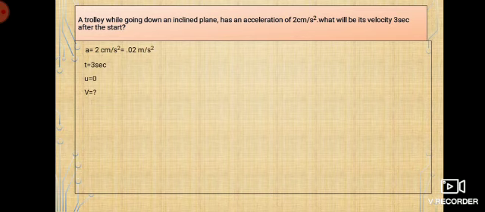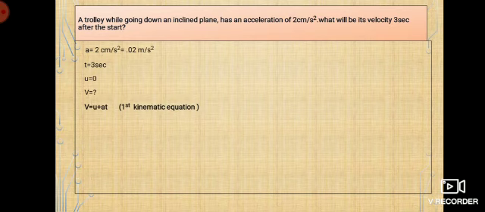I've got t. So if I've got t, the third equation of motion, there is no t at all. So then I'm left with first and second equations of motion. Now it would be easy for me to choose the first equation of motion, which is given by v is equal to u plus at, correct? It's the first kinematic equation because everything which is asked is given here. So I can simplify it. But see, children, it's not necessary that if you have the data, you use the second or first, any equation, the answer would be the same only. But you should know whether all the parameters which are given in that particular equation are there with you.